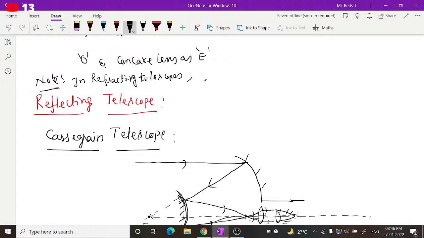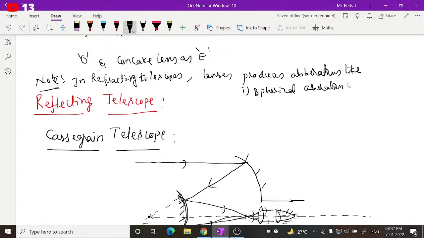In refracting telescopes, lenses, whether convex lens or concave lens, produce aberrations like spherical aberration and chromatic aberration, etc. To reduce these aberrations, you may not completely eliminate them, but you can reduce them, we use the reflecting telescopes.